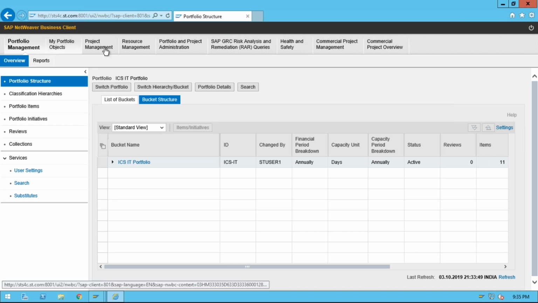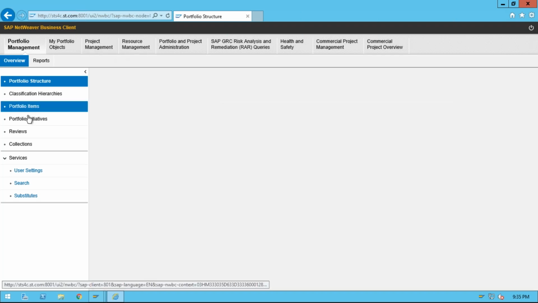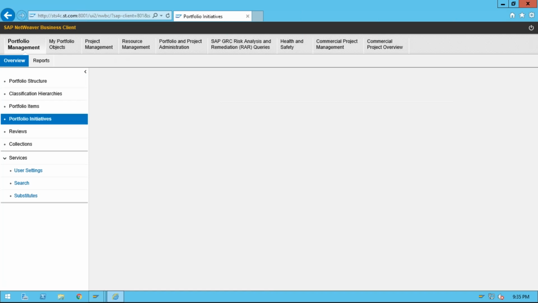management. Here I have portfolio initiatives. So you can see here the ICS IT portfolio. I can create an initiative here. You click on create initiative.